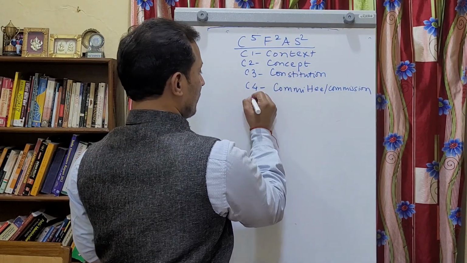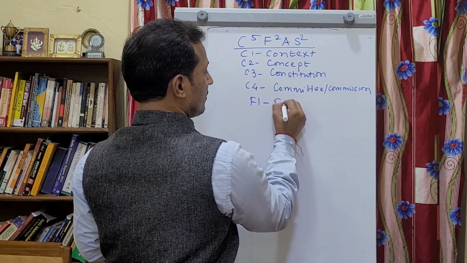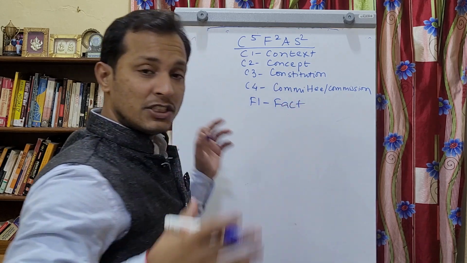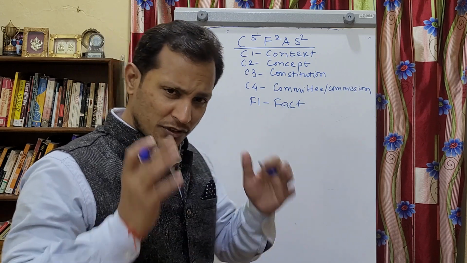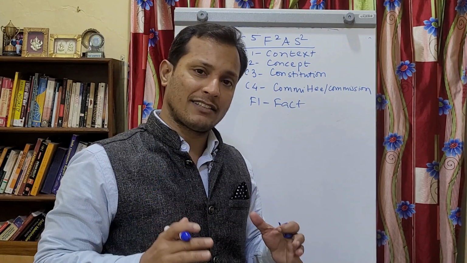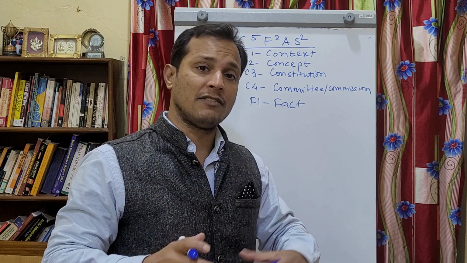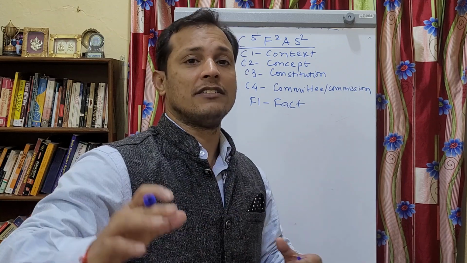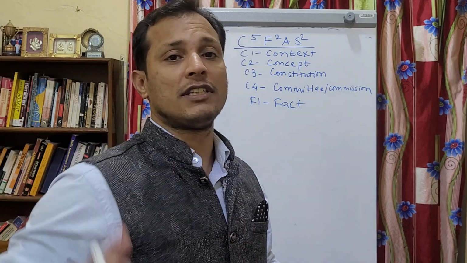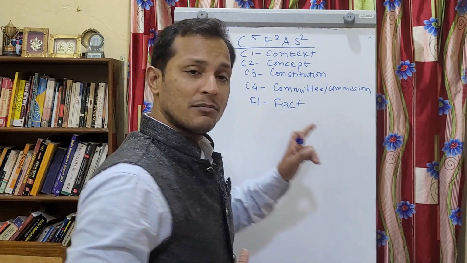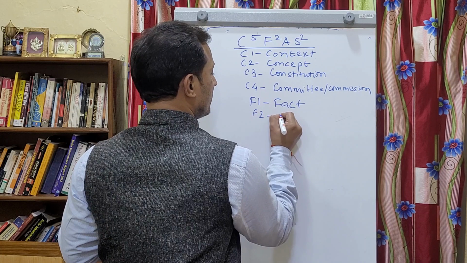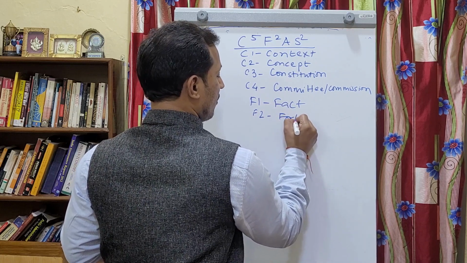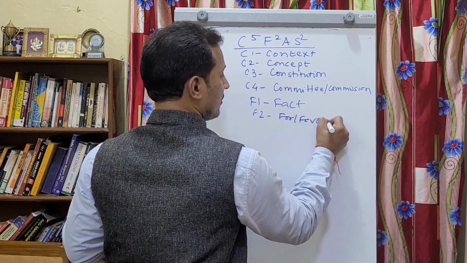So I'll go to F1. F1 means fact. You have to substantiate your arguments using some facts. Without facts, it is said that your answers are standing without legs. They cannot run, they cannot stand for a longer period. So facts are a must. Then the second F, F2, means for, or in favor of the topic.